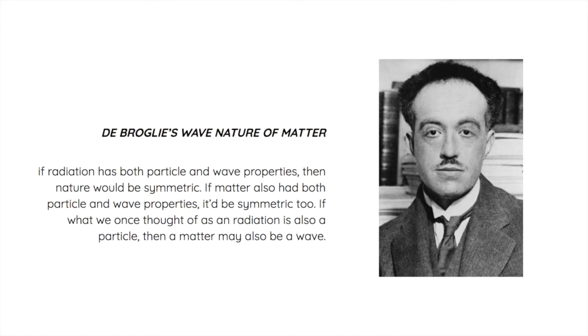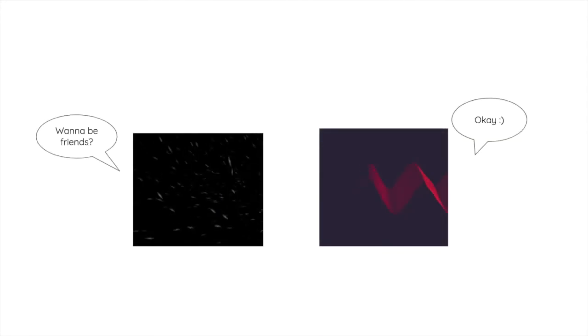Another way to utilize the duality is by de Broglie's wave nature of matter. If radiation has both particle and wave properties, then nature would be symmetric. If matter also had both particle and wave properties, it would also be symmetric. If what we once thought of as radiation is also a particle, then matter may also be a wave. By using Bohr's complementary principle and de Broglie's wave nature of matter, wave and particle finally met their middle way.